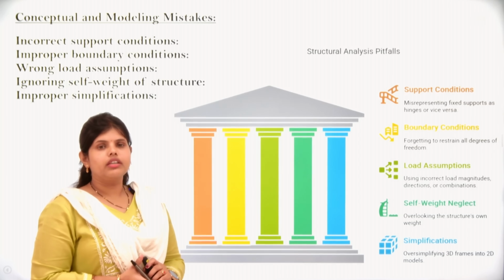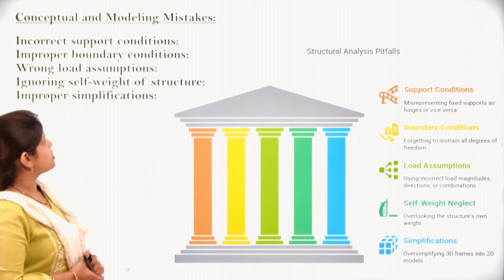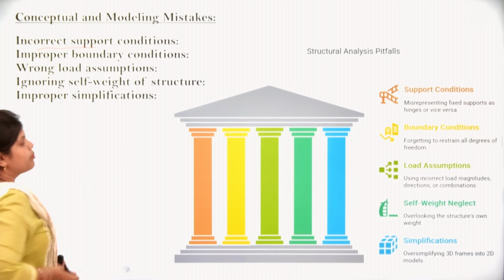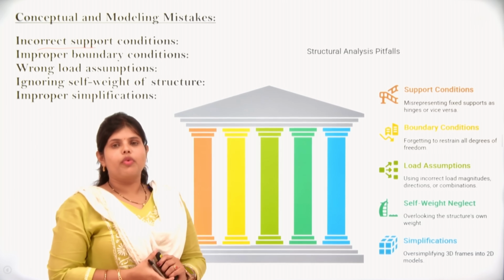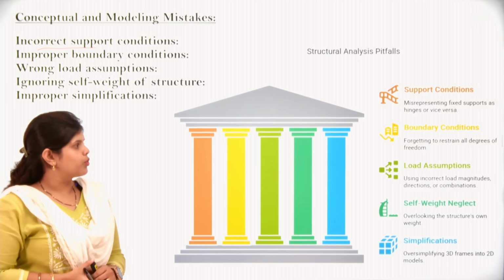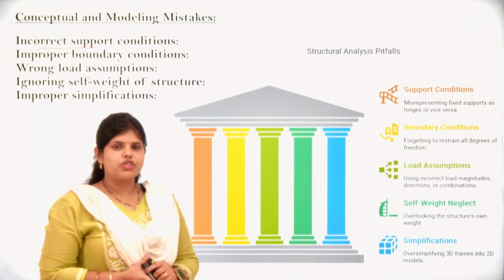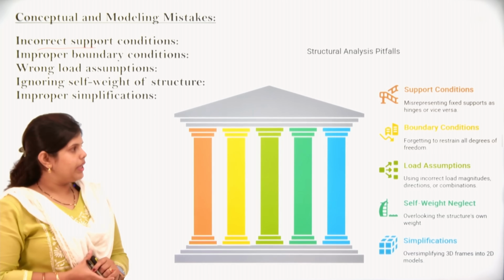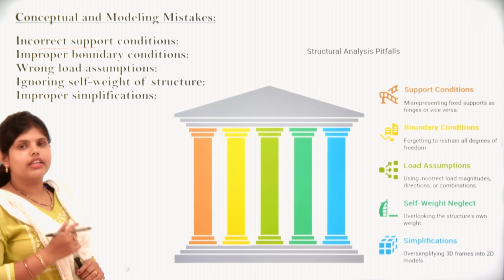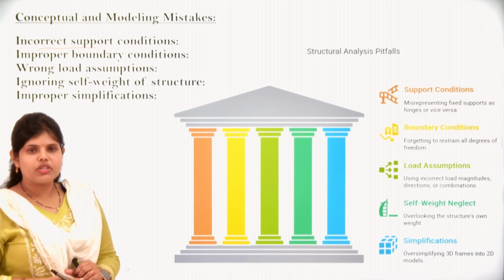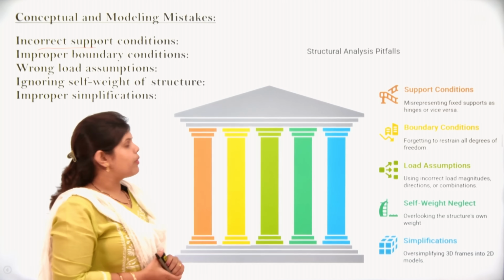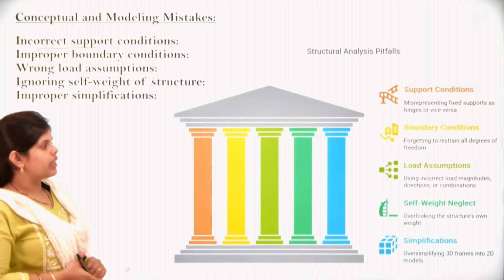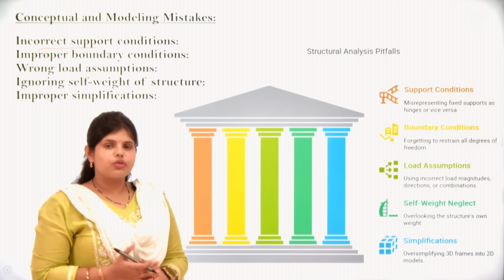The first type of mistake in structural analysis is the conceptual and modeling mistake. While we do the model, first is your support. In the case of supports, if we put a wrong support, for example a pin joint or hinge joint in place of a roller joint, that will be a mistake. Then there are improper boundary conditions, so we need to focus on boundary conditions. The first thing in boundary conditions is your degree of freedom.